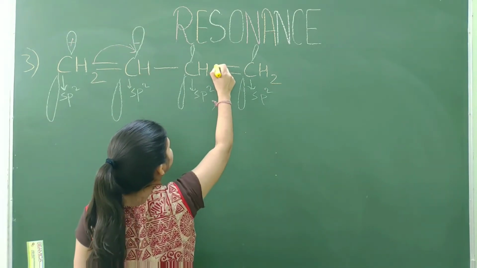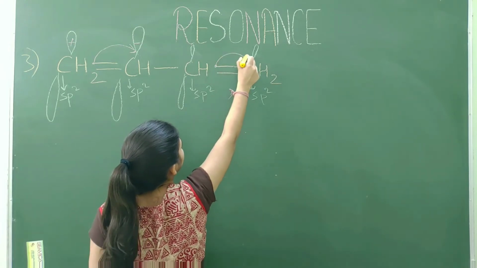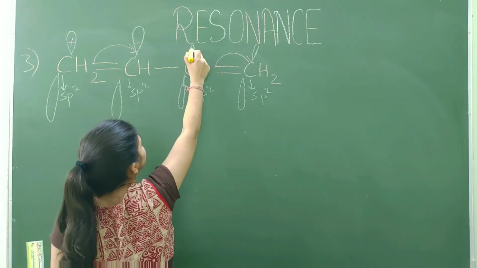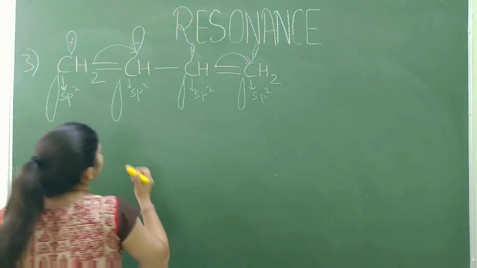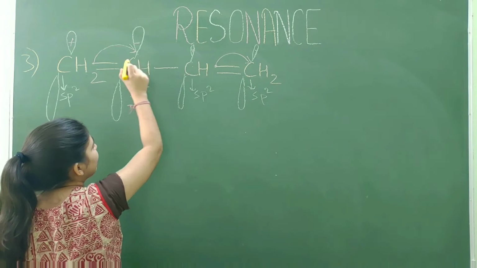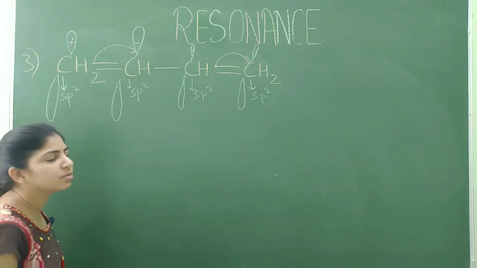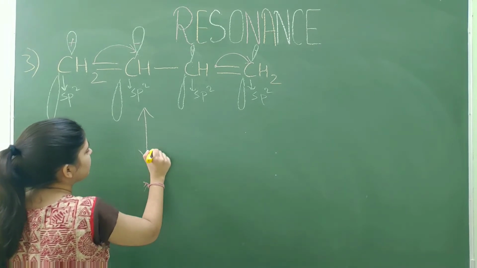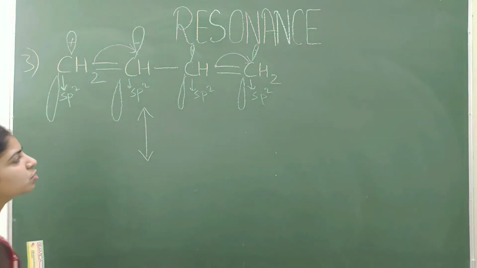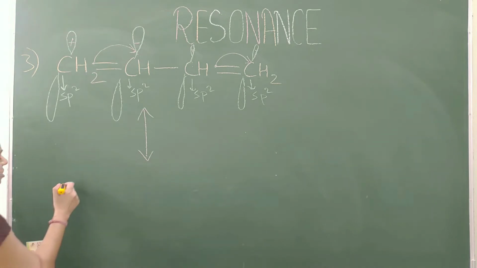Similarly, this pi electron of this carbon will move here. This gets positive charge and this carbon gets negative charge. So positive and negative will form one bond, and this is the double head arrow which we drew between two canonical structures.